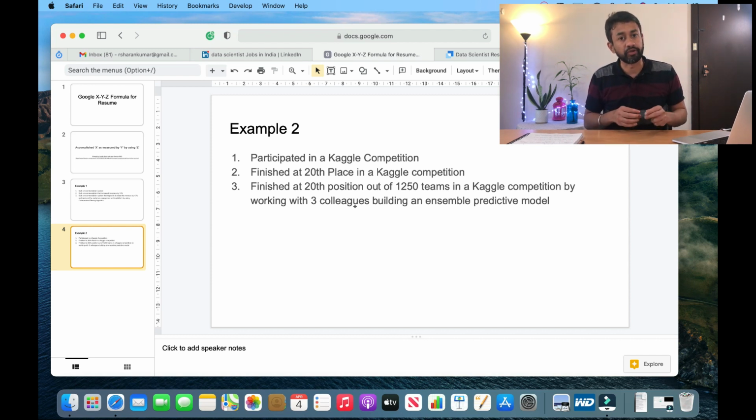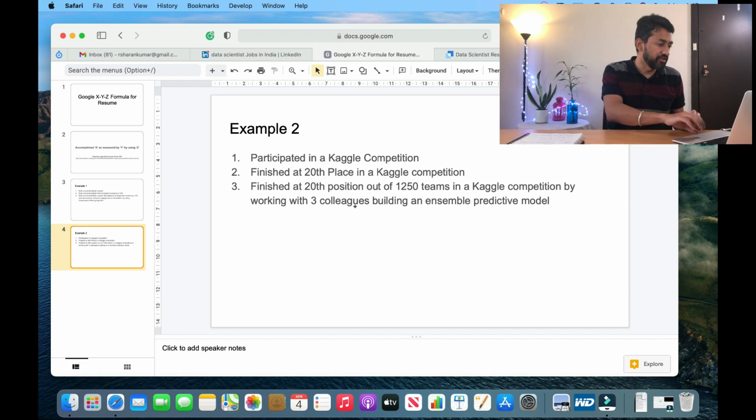So it says that you have competed with 1250 other teams, and you have worked in a team. You have collaborated with 3 other team members in building an ensemble predictive model that helped you to reach the 20th position. So this is quite powerful. It explains a lot behind the competition, how you did it and what you were able to achieve.